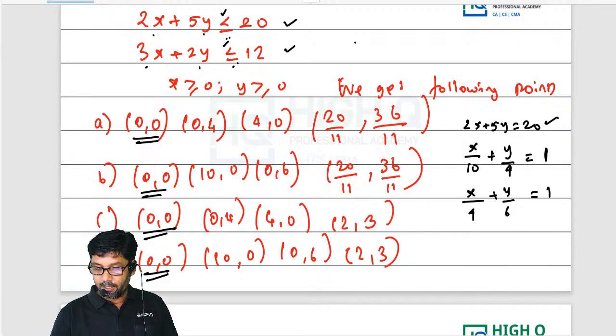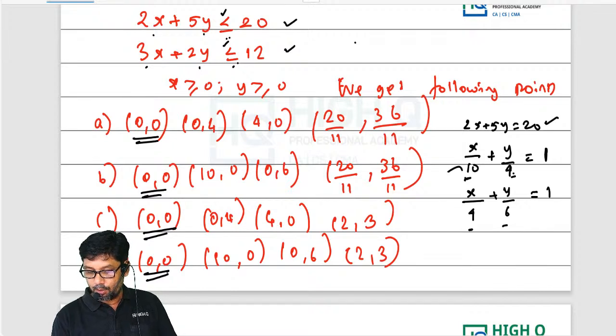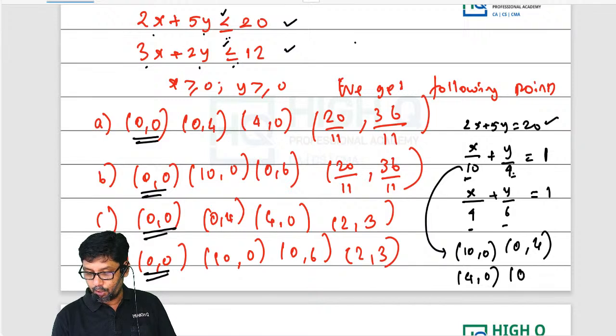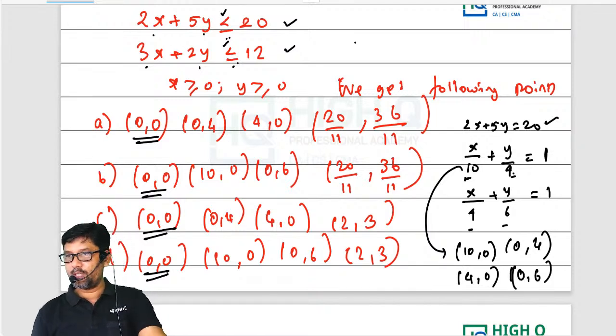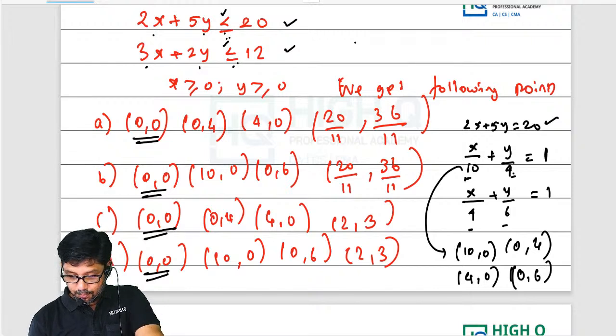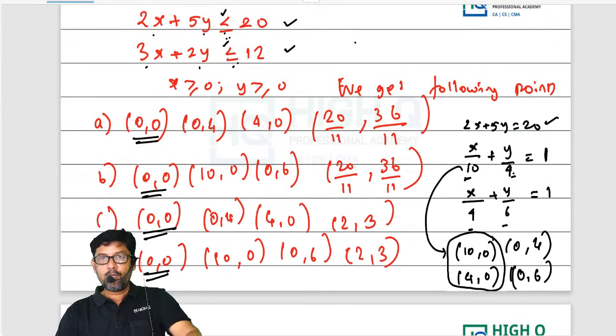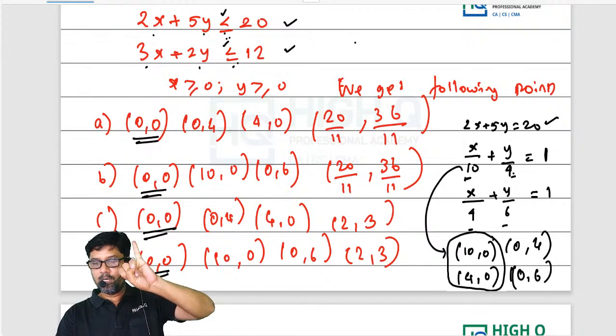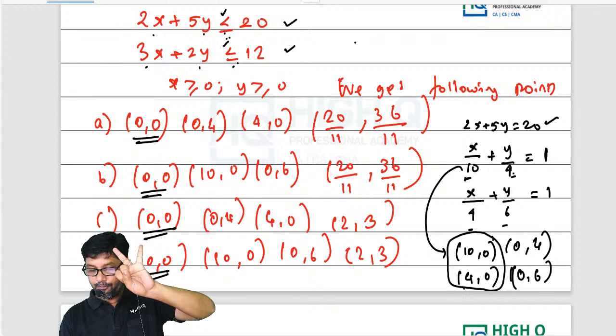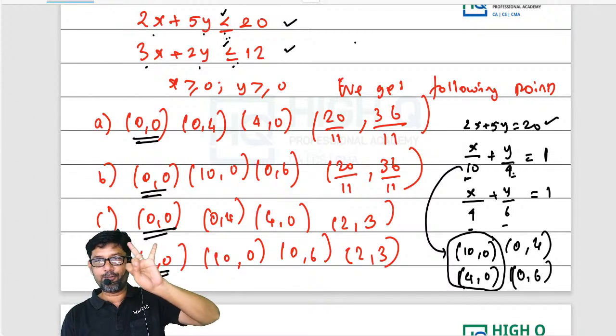Now listen here, my dear. Here x-intercept is 10, y-intercept is 4. Then x-intercept is 4, y-intercept is 6. So the corner points are going to be (10, 0), (0, 4), (4, 0), (0, 6). These are the four points we can get. Since it is less than or equal to, out of these two, which one is smaller? (4, 0). So one corner point I know is (0, 0), and the other corner point is (4, 0).